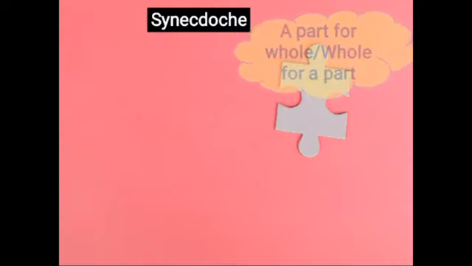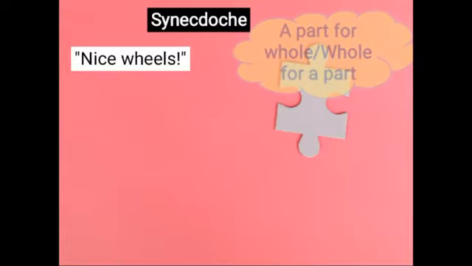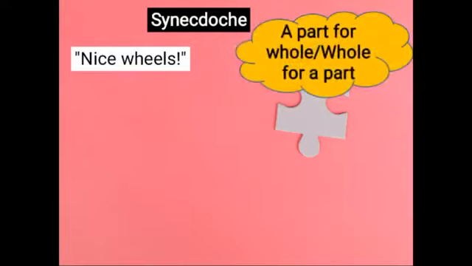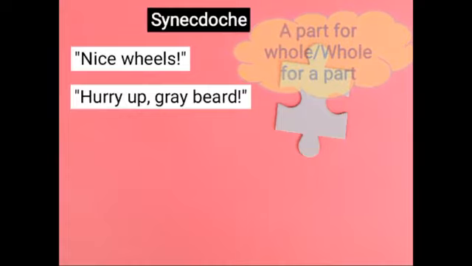It's a part for whole or whole for a part. Seems confusing, but not when you look at the first example. Nice wheels. Now wheels are generally a part of a vehicle. So we are not saying it's a nice vehicle, we are only saying nice wheels. Wheels are only a part of a vehicle. They are not actually the entire vehicle. But still, when we say nice wheels, it's understood we are talking about a vehicle, generally a car.